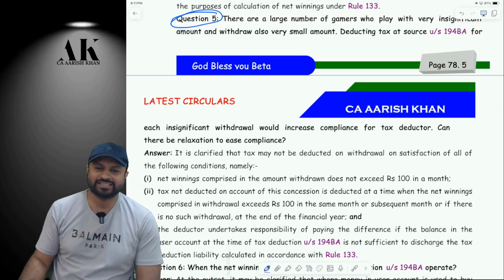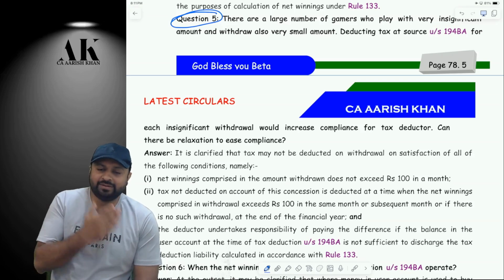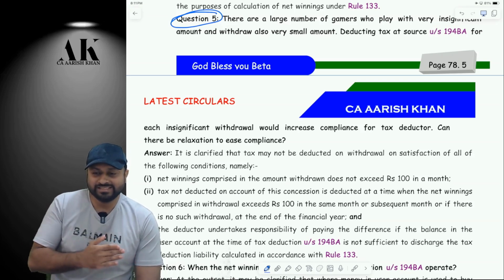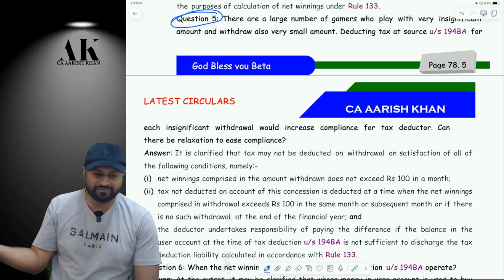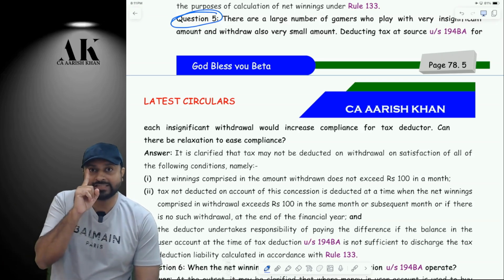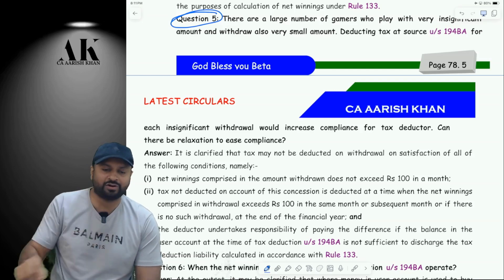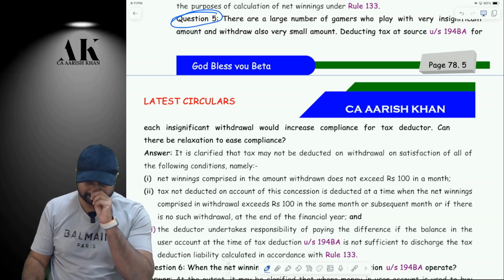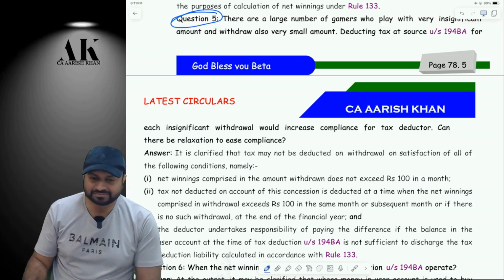Urvi Pawar has asked: Sir, if I transfer my money from Dream 11 to Jungli Rummy? Jungli Rummy is a different intermediary, a different platform. Then it will be considered as a deposit also, and it will be considered as a withdrawal also. Is it clear, Urvi? Is it clear?